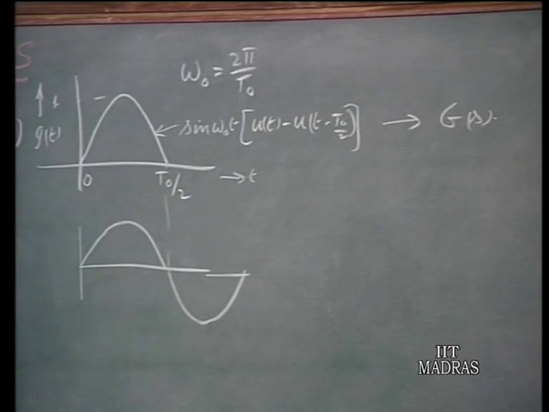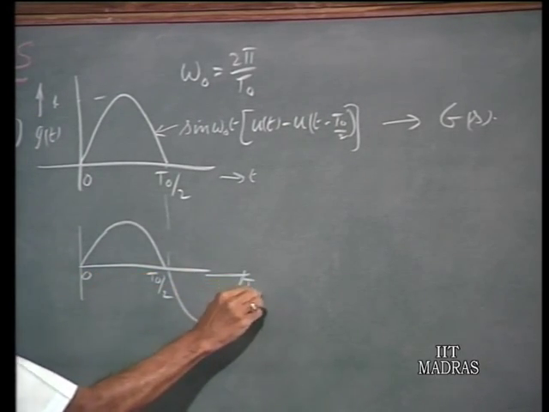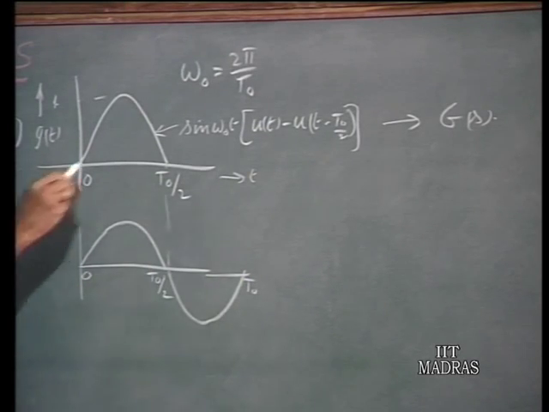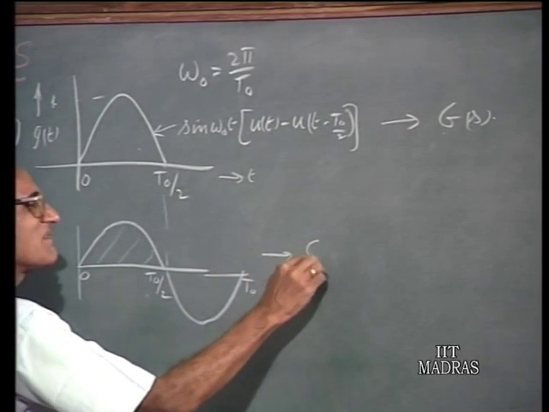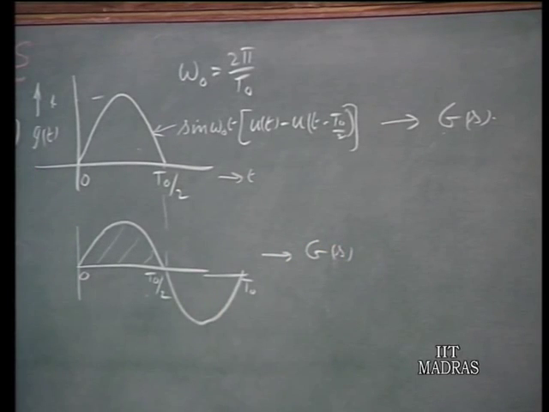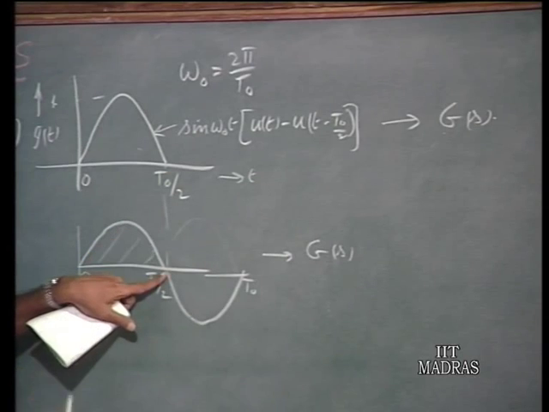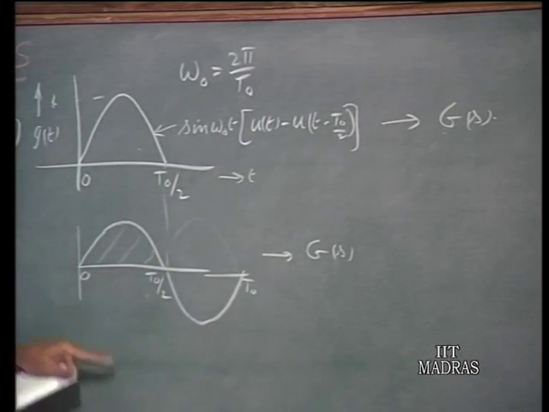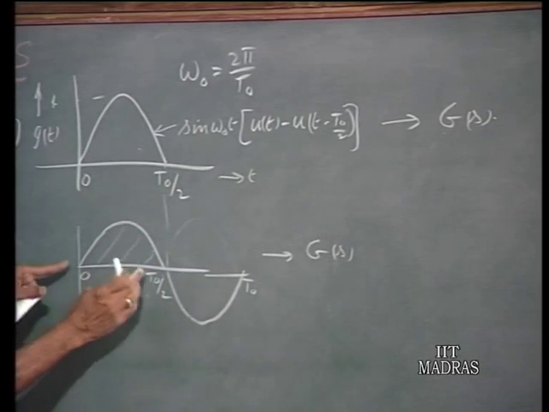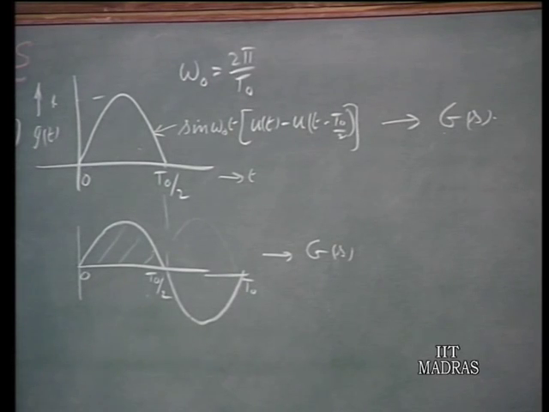I complete the sine function for one complete period. If this had a Laplace transform G of s, what would be the Laplace transform of this? This portion would have the Laplace transform G of s. Suppose this portion had been flipped over like this. Its Laplace transform would have been G of s multiplied by e to the power of minus T naught by 2 s, because the same thing is delayed by T naught by 2 seconds.